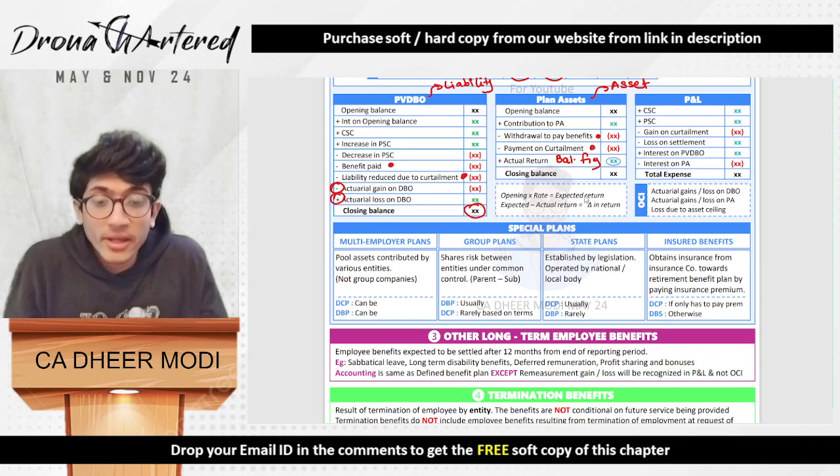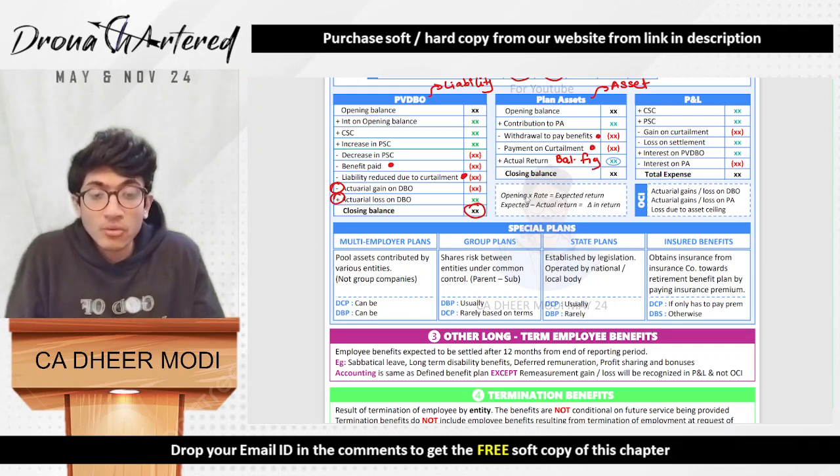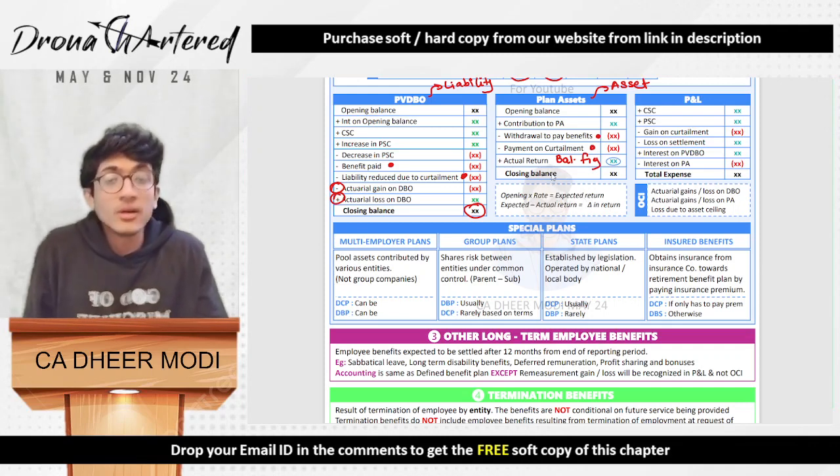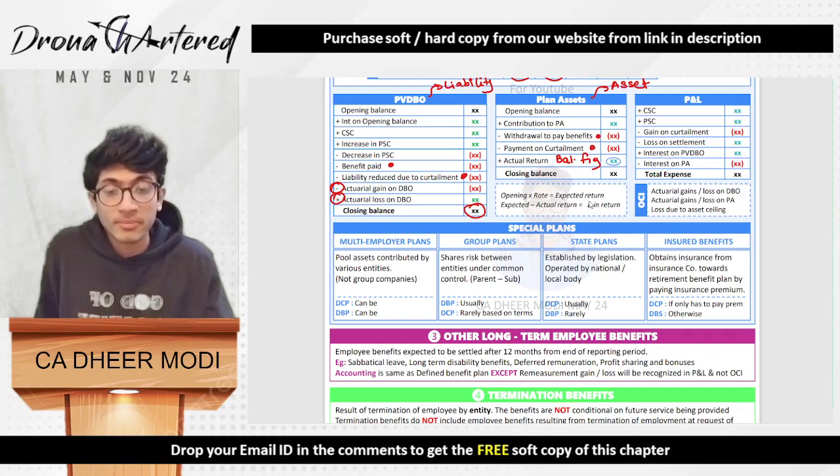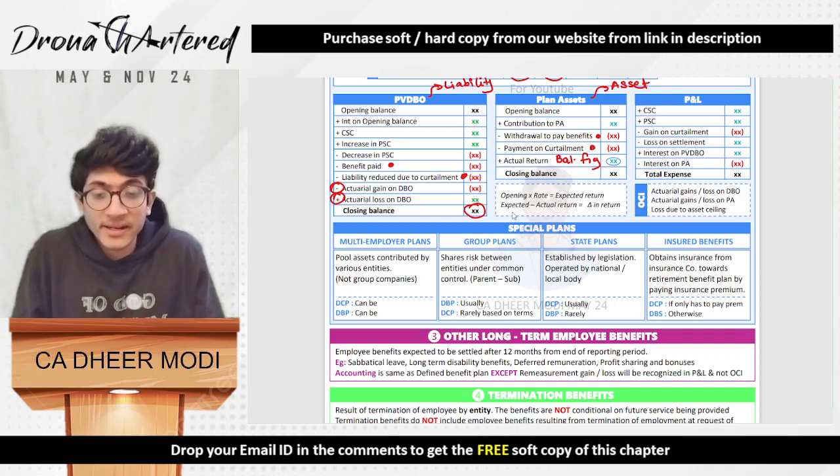So what is your expected return? Expected return is your opening balance into the rate that your fund has earned. That will be your expected return. And whatever is expected minus your actual return becomes your change in return.